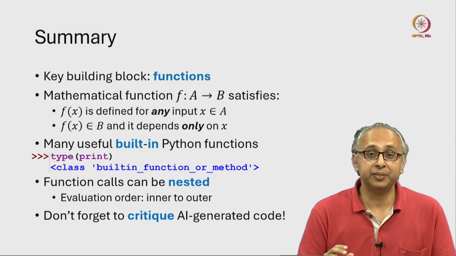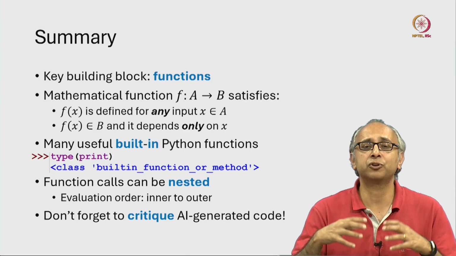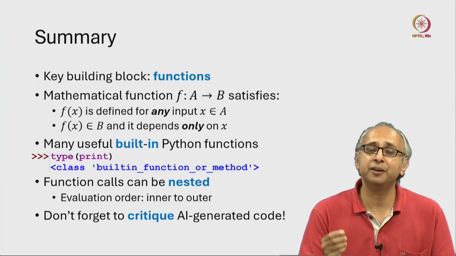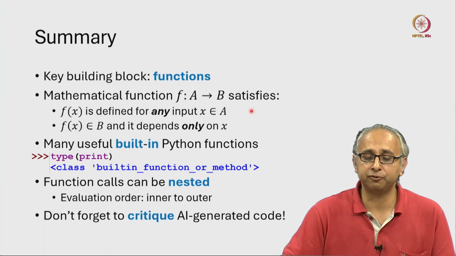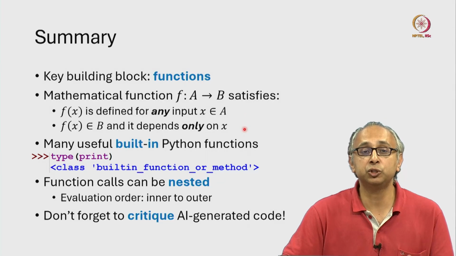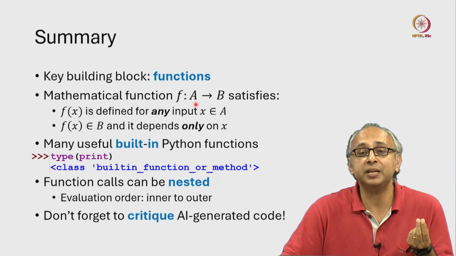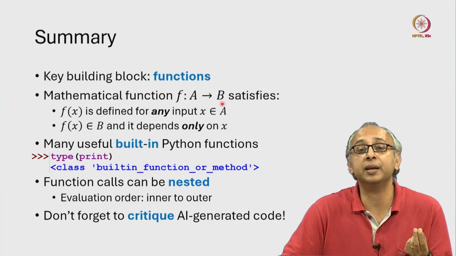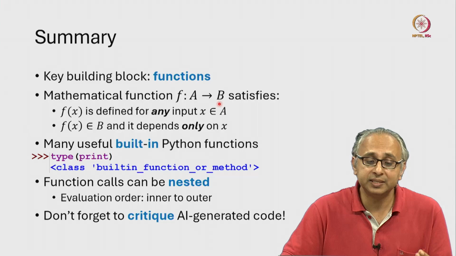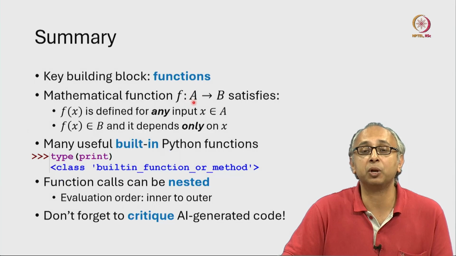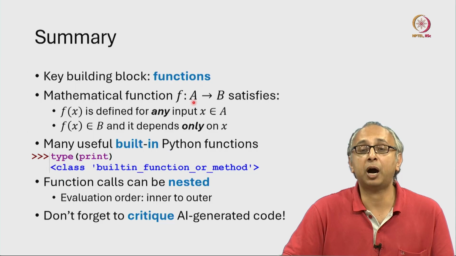So in summary, in this lecture, we have seen a key building block of complex programs, namely functions. We have seen that mathematical functions satisfy two key properties. When we say a function f maps inputs from a set A to outputs from a set B, what that means is any input x that belongs to the set A is a legal input to our function.